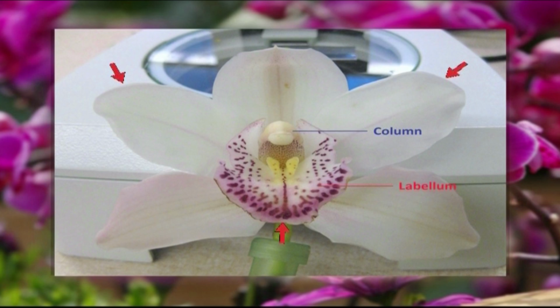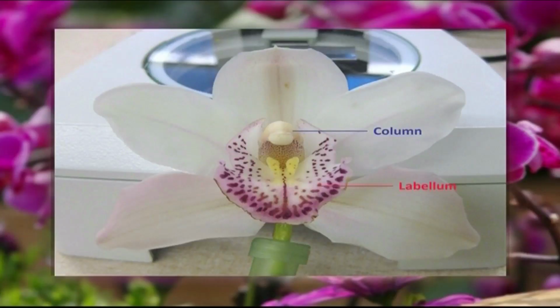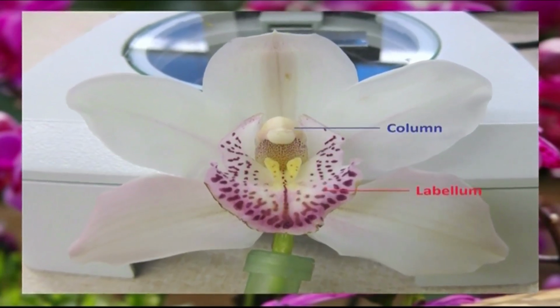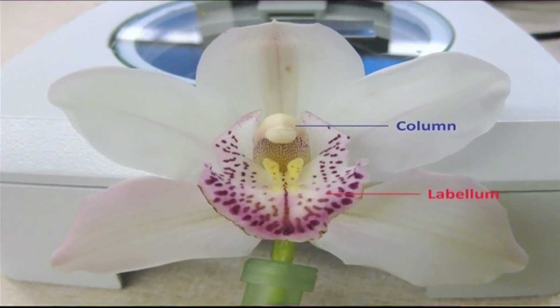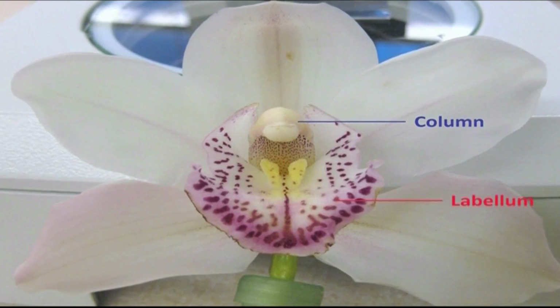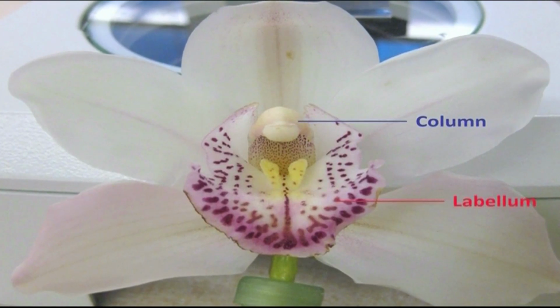They are imbricate. Then the inner whorl has 3 tepals. This is highly variable in the case of orchids. If there is a diversity in orchids, it is because of this inner whorl with 3 tepals. Here, out of these 3 tepals, the median and the anterior tepal is clearly differentiated, separated from the 2 lateral tepals and forms a unique structure called the labellum, or sometimes it is called the lip.